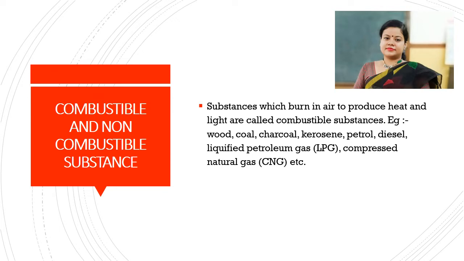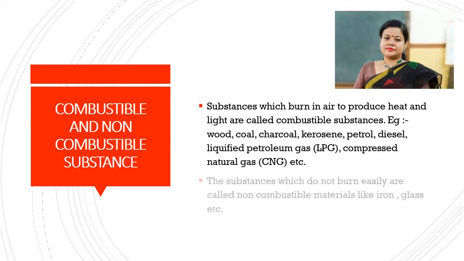There are plenty of examples like wood, coal, charcoal, kerosene, petrol, diesel, liquefied petroleum gas, compressed natural gas, etc. On the other hand, the substances which do not burn easily are called non-combustible substances, like iron, glass, etc. So depending upon whether the substance can undergo easy combustion or not, we can differentiate substances into two types: combustible and non-combustible.